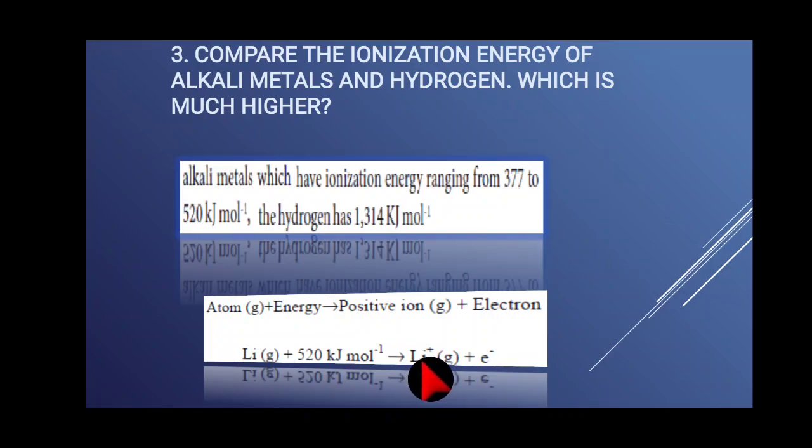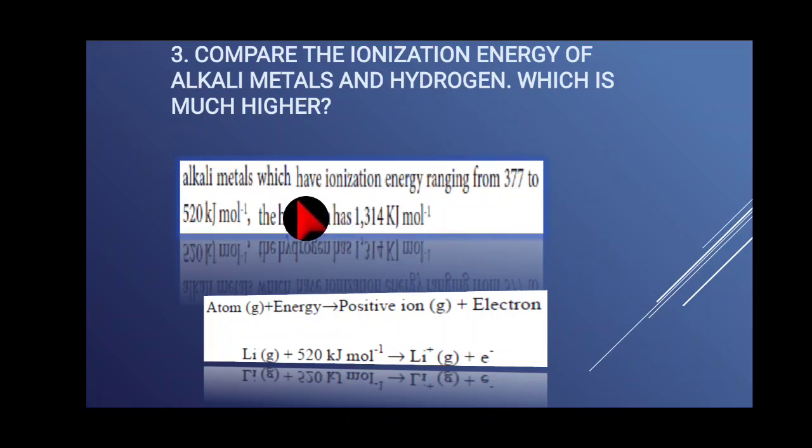Now the lithium ion will form, right? So how much energy is required? 520 kilojoule per mole. Likewise, hydrogen has only one electron. If you want to remove that one electron, how much energy is required? 1314 kilojoule per mole.